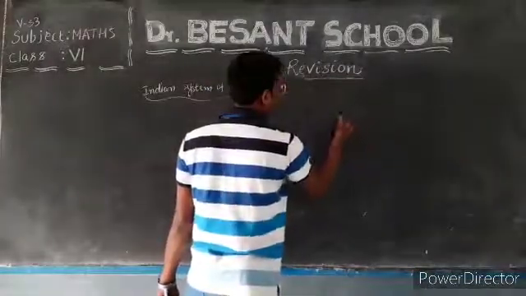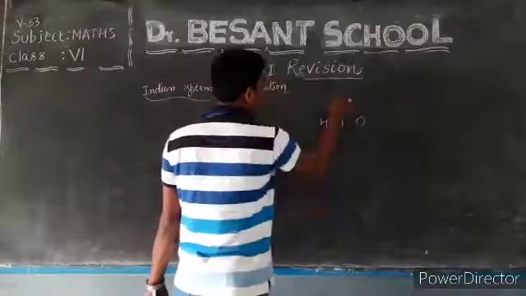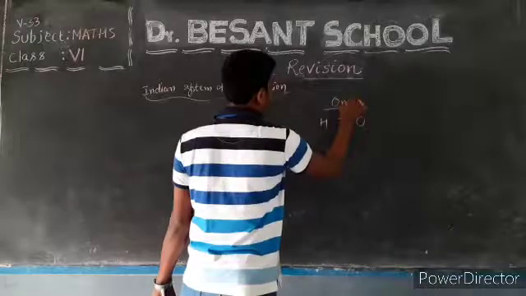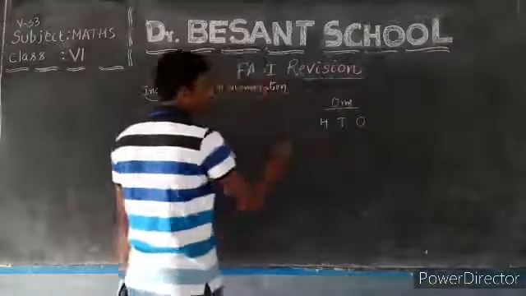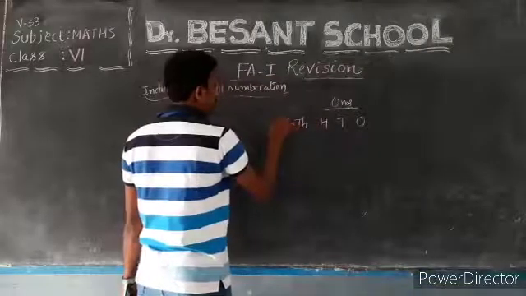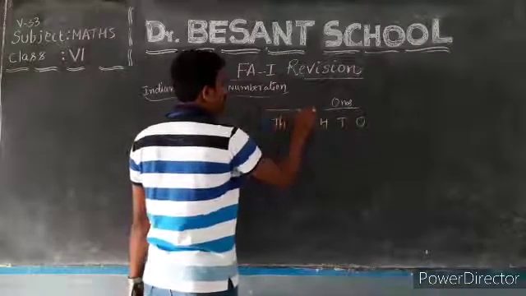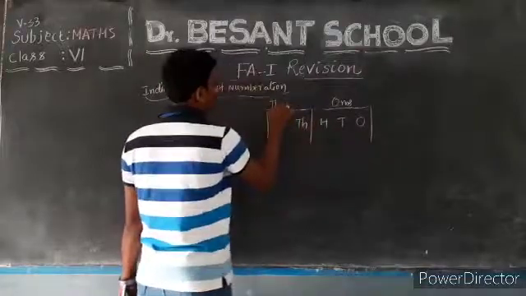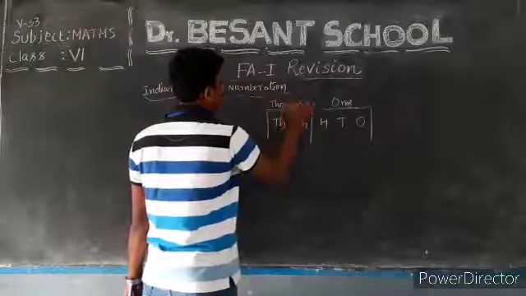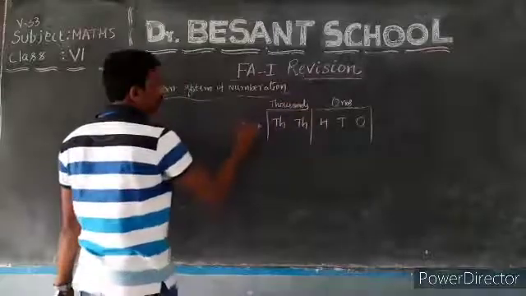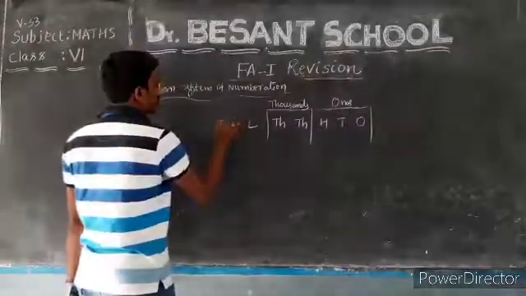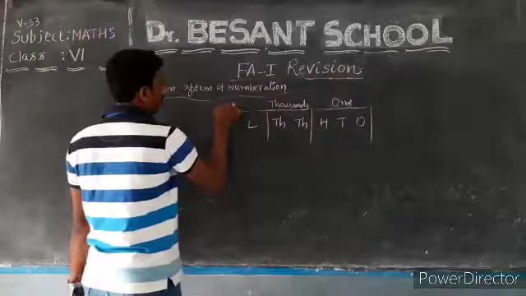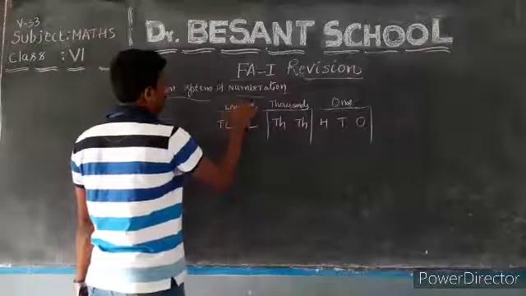Ones, tens, hundreds come under the period ones. Next, thousands, 10,000s come under the period thousands. Then lakhs, 10 lakhs, which consist of the period lakhs.